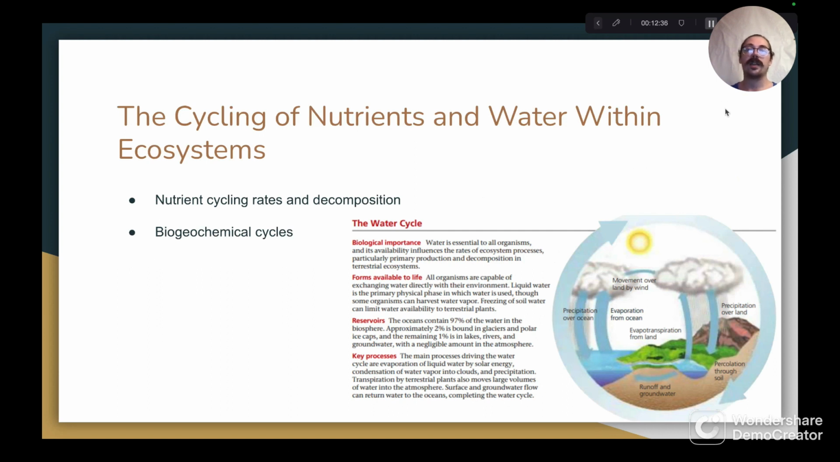Next, we'll talk about the cycling of nutrients and water within ecosystems. We'll start with nutrient cycling rates and decomposition. In areas where conditions permit decomposers to grow quickly and break down organic materials rapidly, the nutrient cycling rates of these ecosystems also increase, and the ecosystem's soil and detritus contain small percentages of its total organic materials. Conversely, in conditions that do not promote rapid growth and activity of decomposers, the opposite is true. The soil and detritus will contain higher percentages of its total organic materials because they will have a longer cycling period.